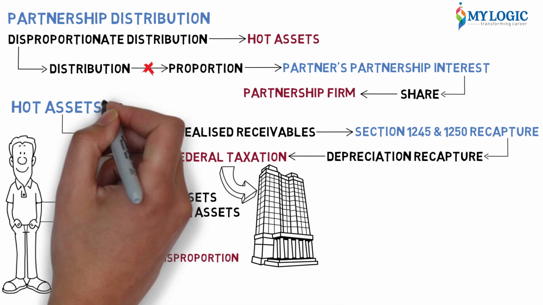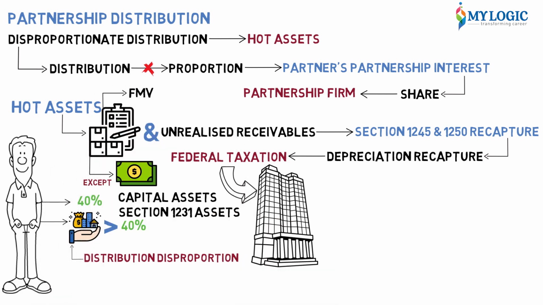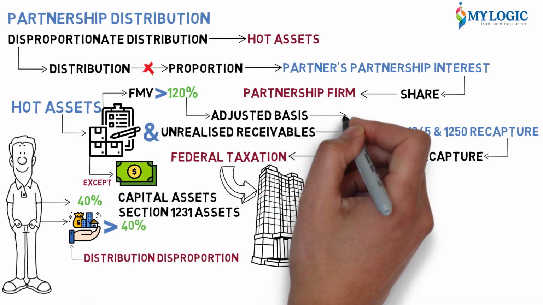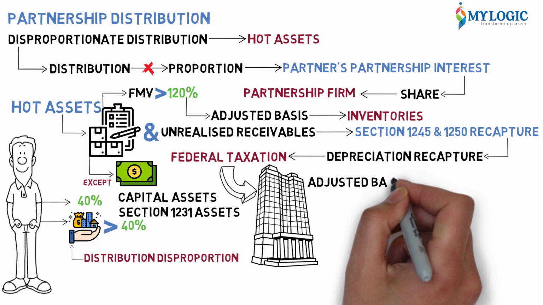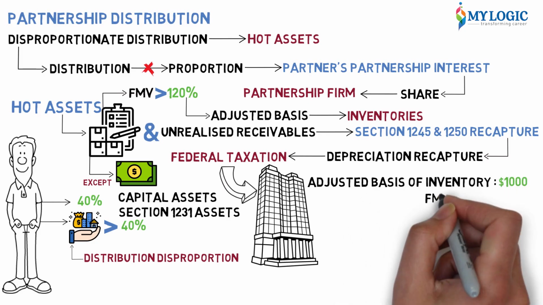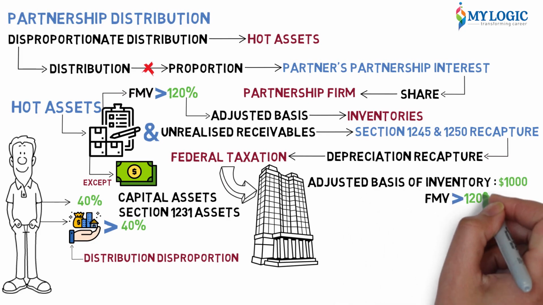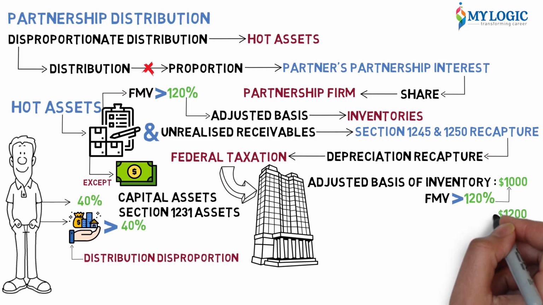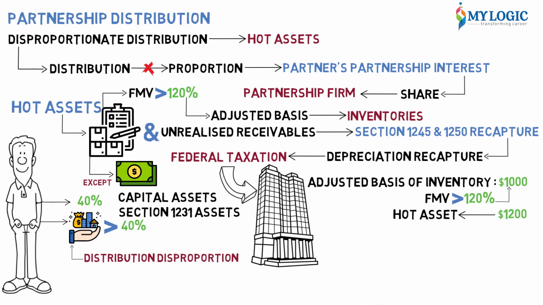Inventory is considered to be a hot asset if its FMV is greater than 120% of the adjusted basis of inventories. So if your adjusted basis of inventory is 1000, and its FMV is greater than 120% of 1000, which is 1200, then it is considered a hot asset.